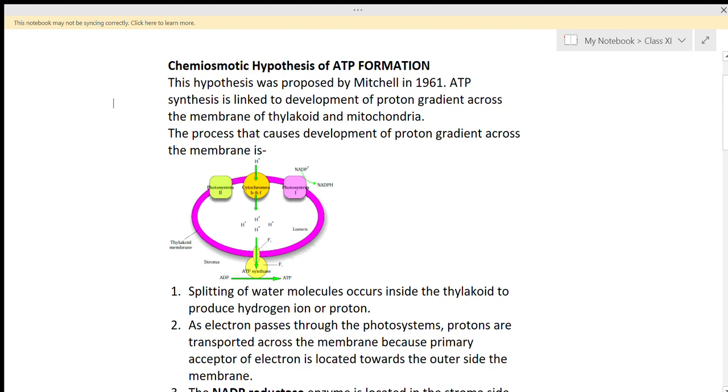ATP synthesis is linked to the development of a proton gradient across the membrane of thylakoid and mitochondria. In this hypothesis, ATP molecules are generated with the help of the proton gradient across the thylakoid membrane and mitochondrial membrane. But I am going to explain ATP synthesis across the membrane of thylakoid.